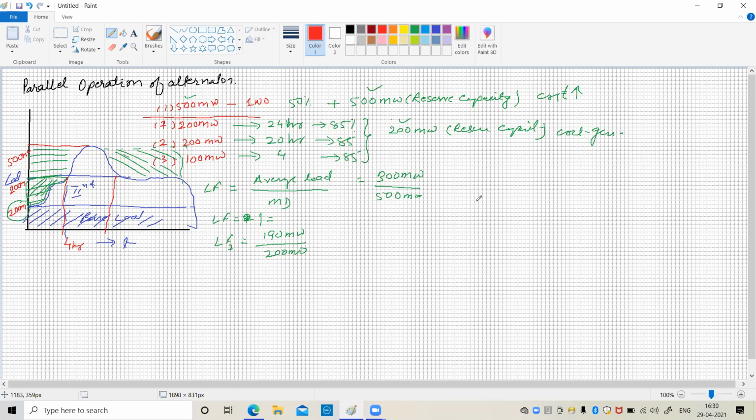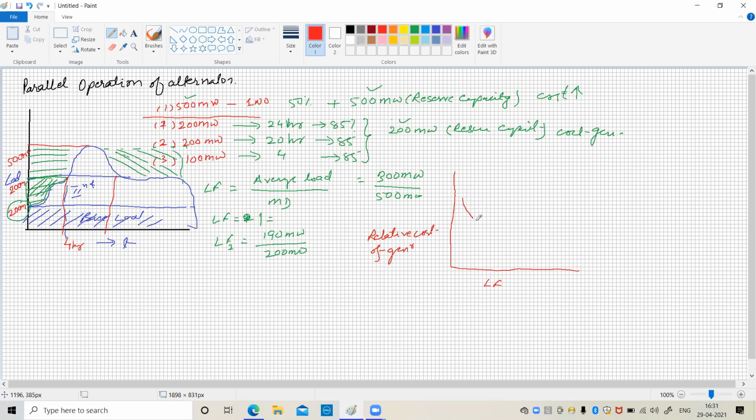One curve I would just show, it is not related to the machine, but to understand what are the advantages of parallel operation. It says that here is the load factor and here is the relative cost of generation.